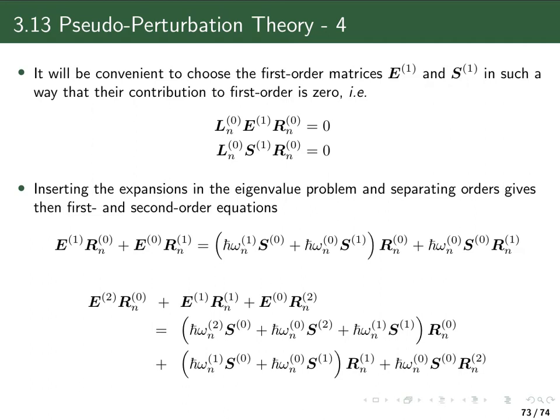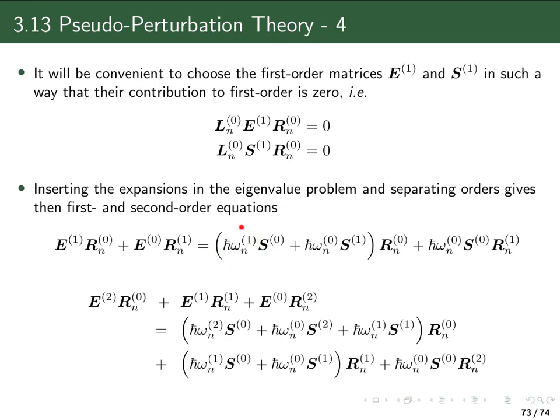So we project from the left with the zeroth order eigenvector, and here it has to be, of course, the left eigenvector. And if we do that with the first order equation and also with the second order equation, we have used the normalization of the zeroth order eigenvectors, which is over the overlap matrix, which means that if I multiply from the left here with the zeroth order left eigenvector, then this term here, where I have the right eigenvector standing on the right, is essentially just a normalization of the two eigenvectors.